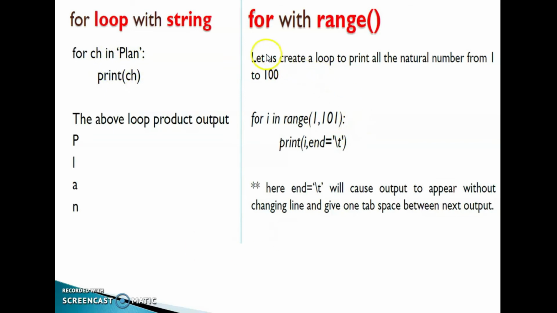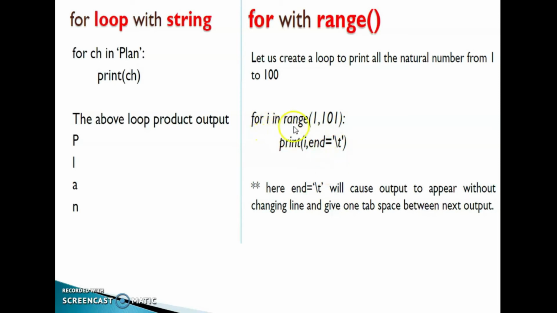See another example, a for loop with the range function. This program is to print all the natural numbers from 1 to 100. Here, for ch in plan just checks whether the variable is present in the string plan or not. Here, it checks whether the value is present in this range. Based on this condition, this loop will execute.